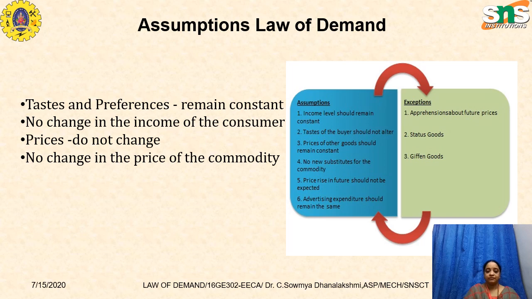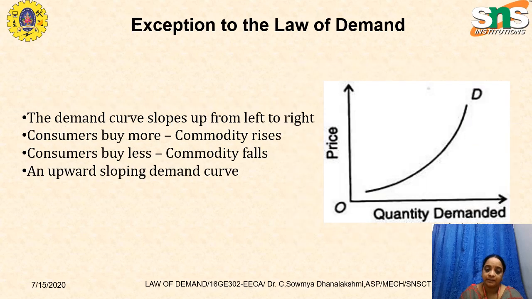The assumptions in the law of demand are that tastes and preferences should remain constant, there should not be any change in the income of the consumer, and there should be no change in the price of related commodities. Some of the exceptions are apprehensions about future prices, status goods and Giffen goods. These are the exceptions when the law of demand assumptions are taken care of. In an exception to the law of demand, when the price is low, the quantity demanded is low.